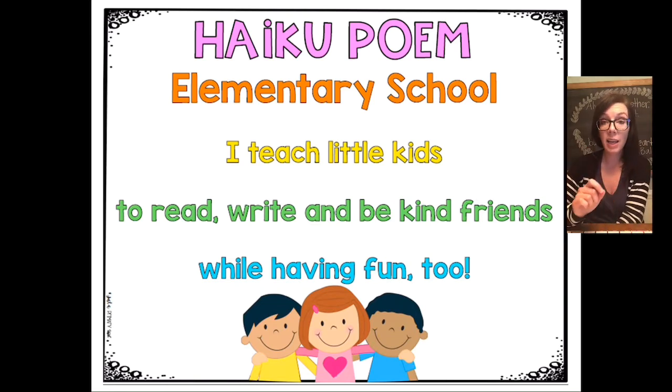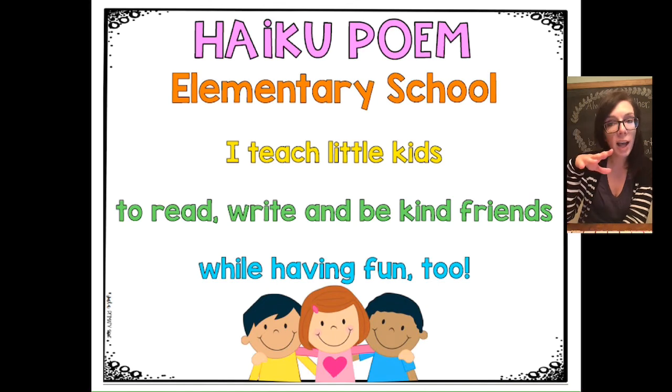And then the second line has 7 syllables in it. To read, write, and be kind friends. That has 7 syllables. And then the last line has 5 syllables in it. While having fun too. So pretty cool how that works. It's a little challenging, but it is a really cool poem to be able to read and to write.